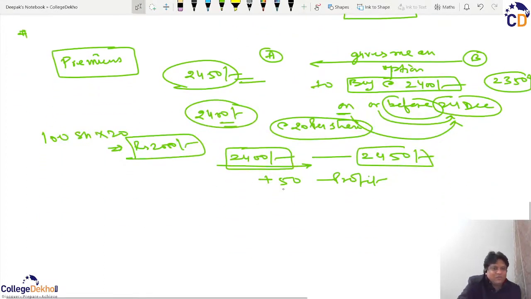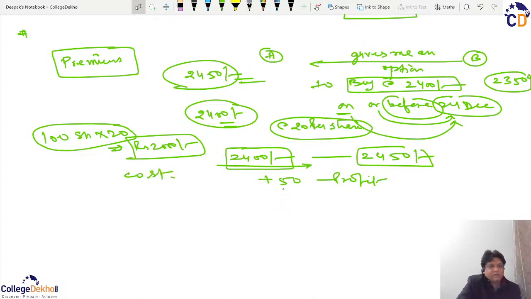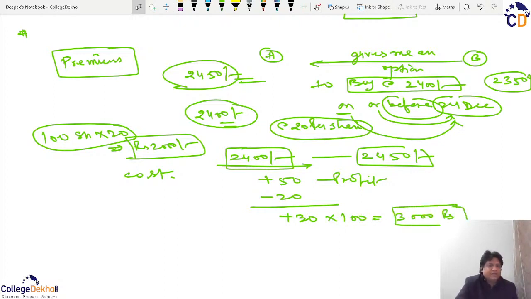And because I have paid this 20, this 20 once paid is my cost, which will never be refunded. So this 20 I have lost. So I believe that I will make a profit of 30 per share. And because I have purchased this option for 100 shares, I will get a profit of rupees 3000. So what is happening here? I am getting a profit of 3000 by just making an investment of 2000.